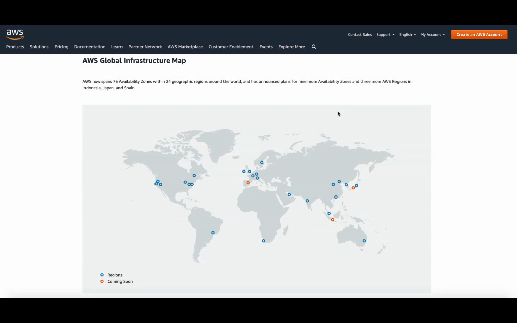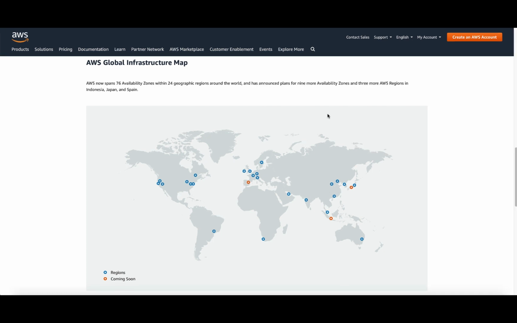As an architect, one of the first few things that you'll be looking into will be the regions and zones. So what is a region and zone in AWS? We will look at that in detail in this section. A region is a large global infrastructure which provides computing resources, network, storage infrastructure, and any product and services that's provided by AWS that you as a user consume is delivered in a region.